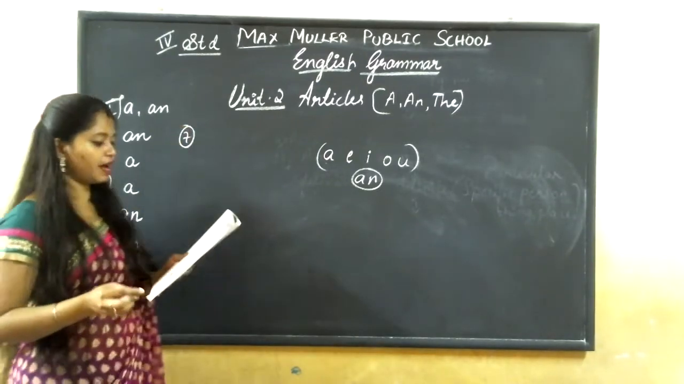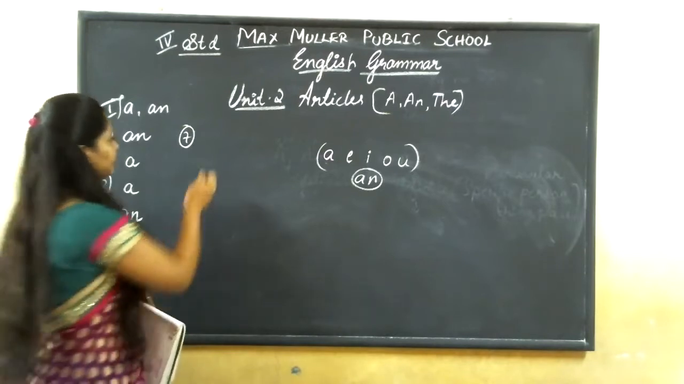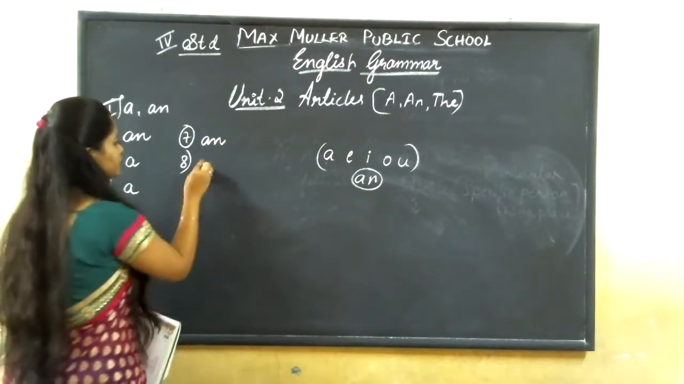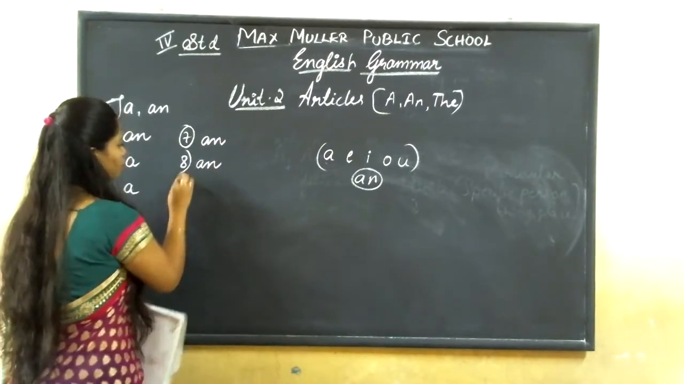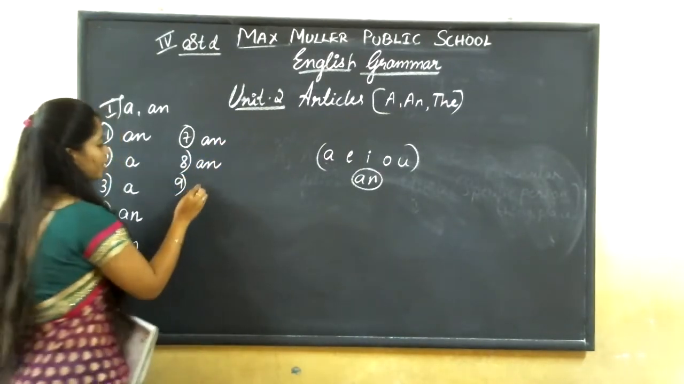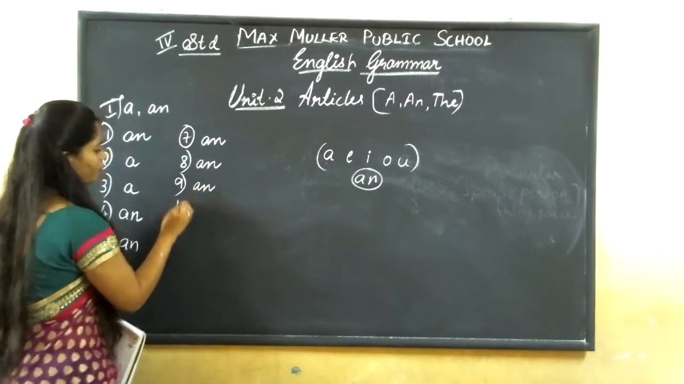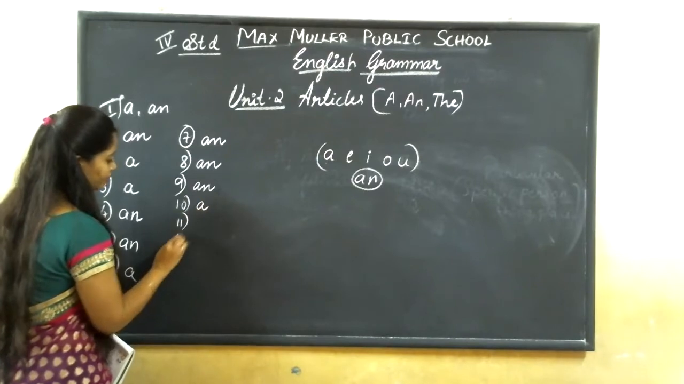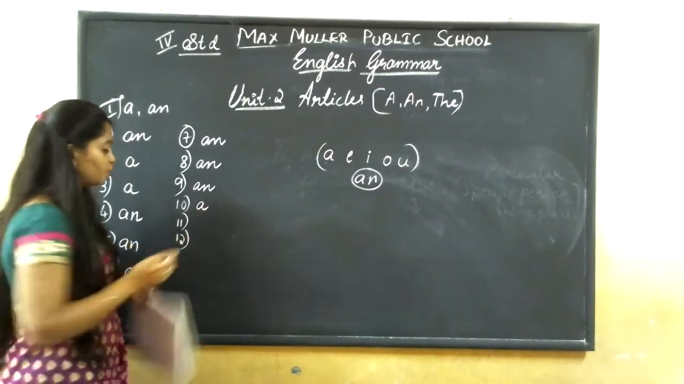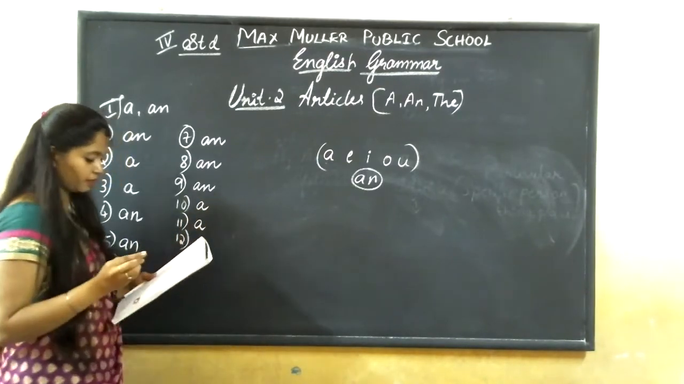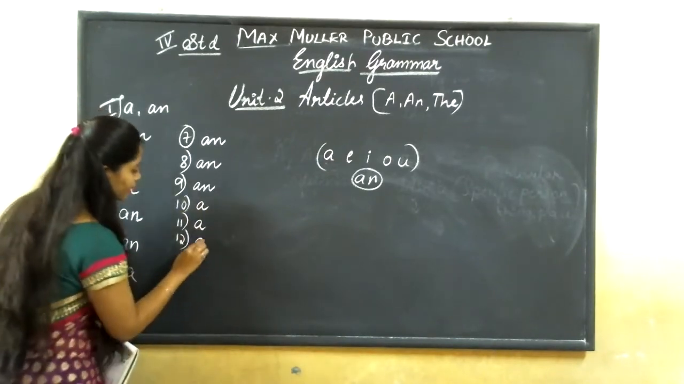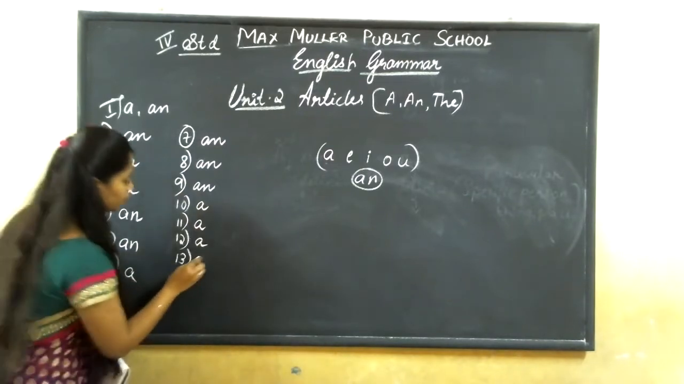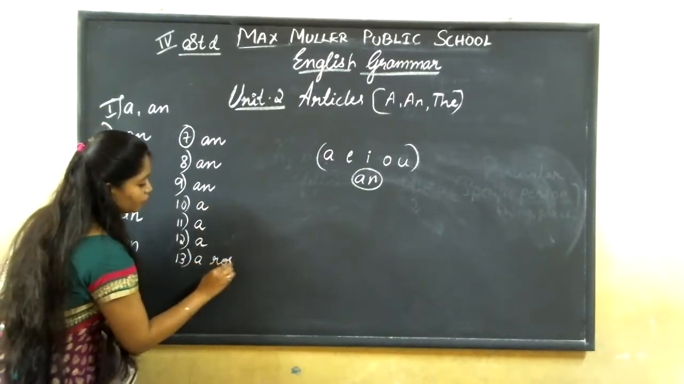Seventh one. An eagle. An officer. An appointment. A jacket. A tree. A diary. Next is a rose.